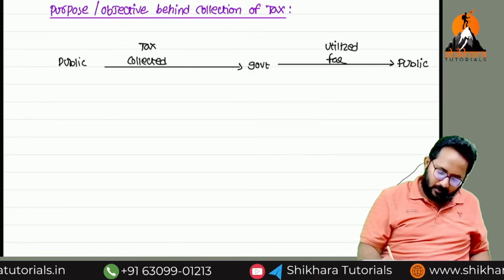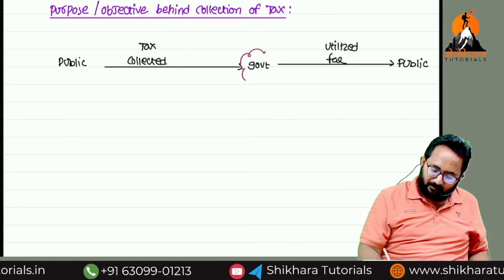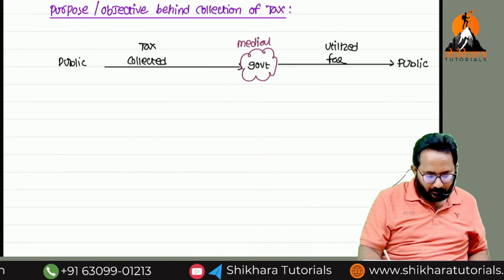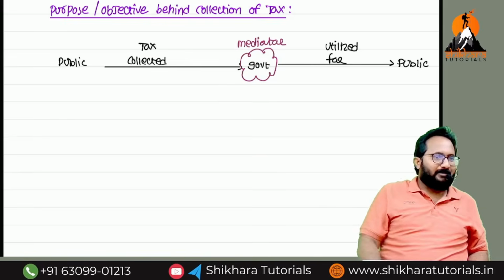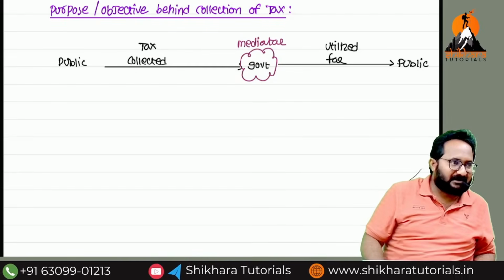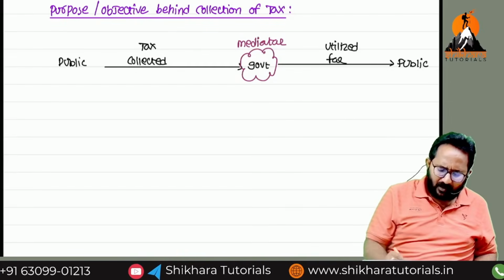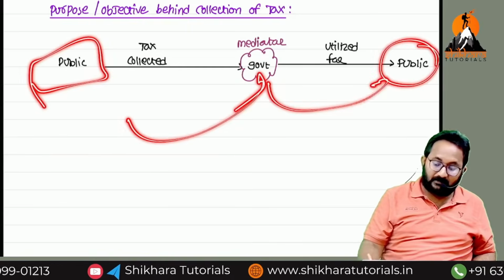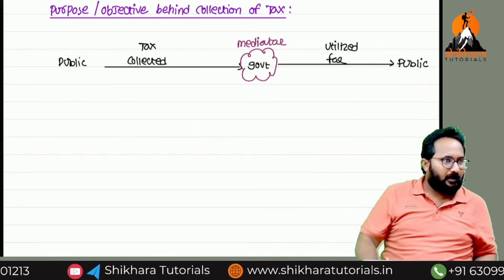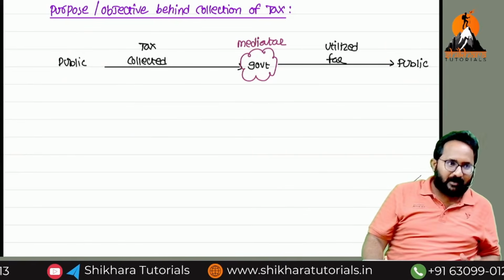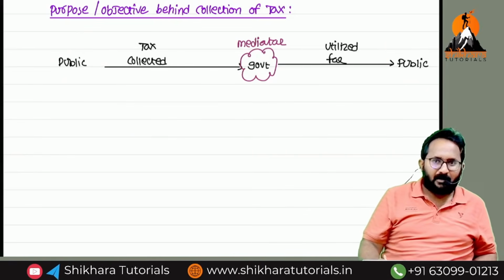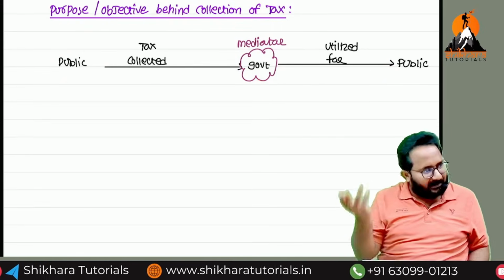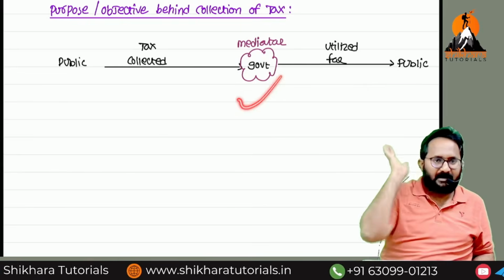So we can say simply the government is nothing but the mediator here. In order to balance all the human beings, they are acting as a mediator. If you are a rich person, pay the tax. If you are a poor person, I will give subsidies to you: rice at 1 rupee per kg or free rice, free current and pensions, as well as midday meals, etc. Simply they are mediators only.